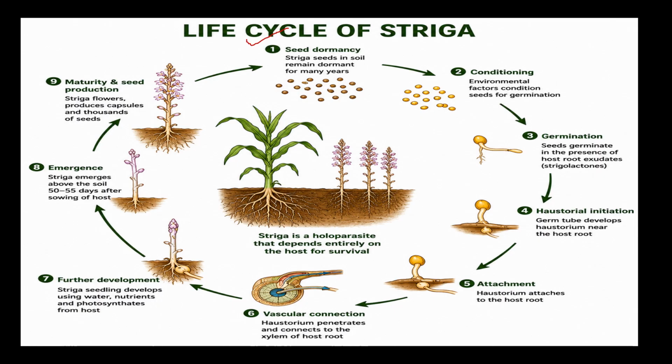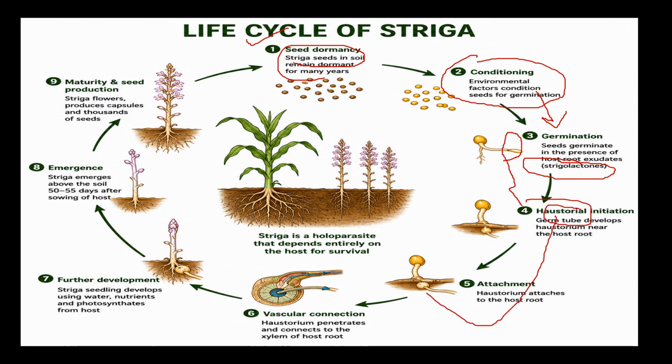Coming to the life cycle of Striga, Striga seeds are generally dormant for years. Whenever there are favorable environmental conditions, these seeds germinate under the influence of strigolactones. These seeds produce a germ tube initially. From this germ tube, the haustorium is produced. This haustorium attaches to the root of the host plant. Once attached, it penetrates into the vascular system, that is the xylem, for its nutritional and water requirements.